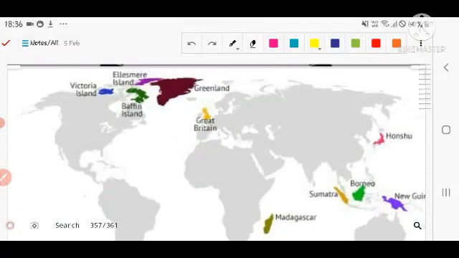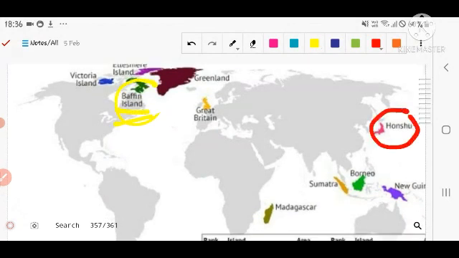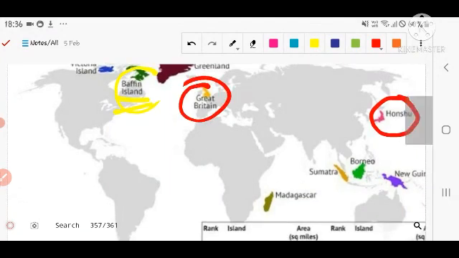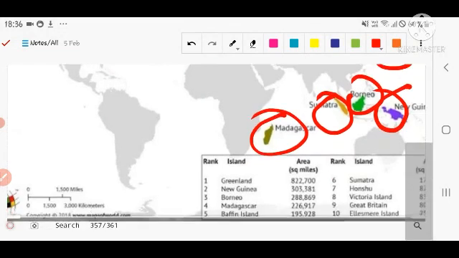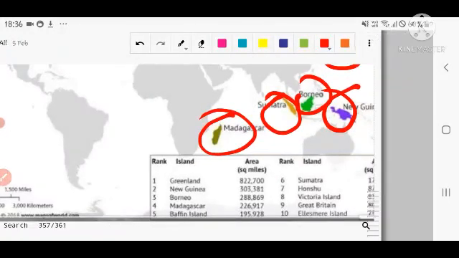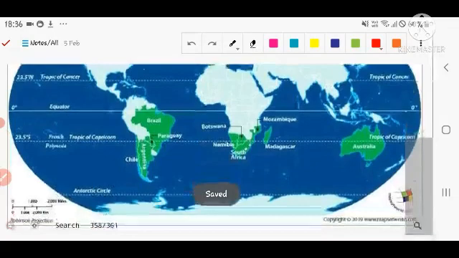Next is the important islands that are found around the world. For example, Victoria Island, Ellesmere Island, Greenland, Baffin Island in the Canada region, Honshu Island of Japan, and Great Britain. Sumatra, Borneo, New Guinea, Madagascar. So these are the important islands found around the world, and these are the biggest.